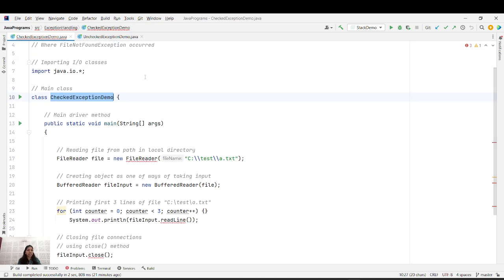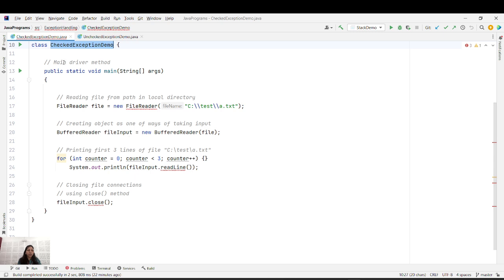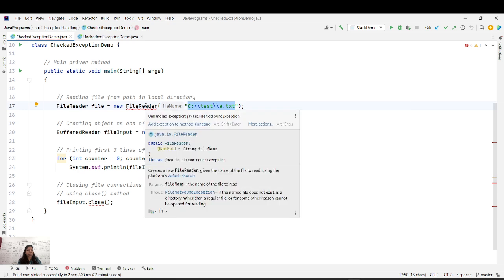So as we see, checked exceptions are at the compile time. If there is an exception in my code, then the compiler should prompt me that yes, an exception may arise here in this code and you need to handle this. Suppose I have a class CheckedExceptionDemo, in the main method I'm dealing with some file by using FileReader, file is equal to new FileReader, and I'm giving some file path here.